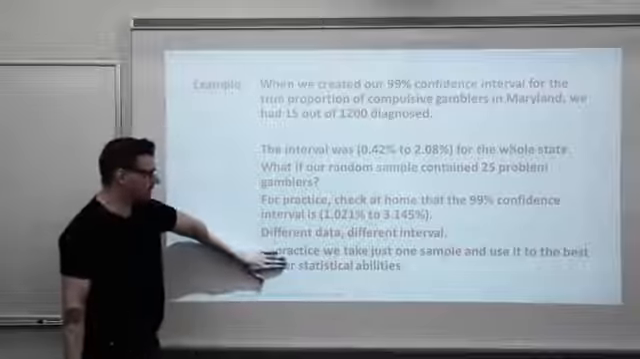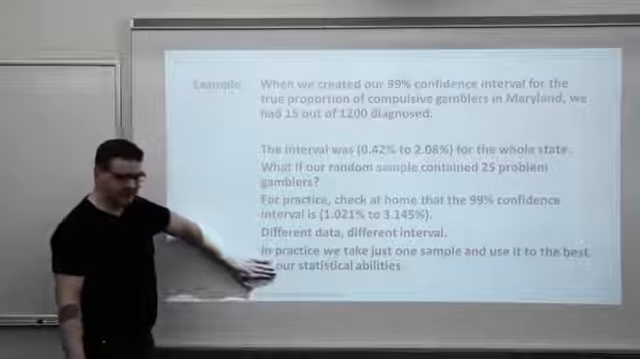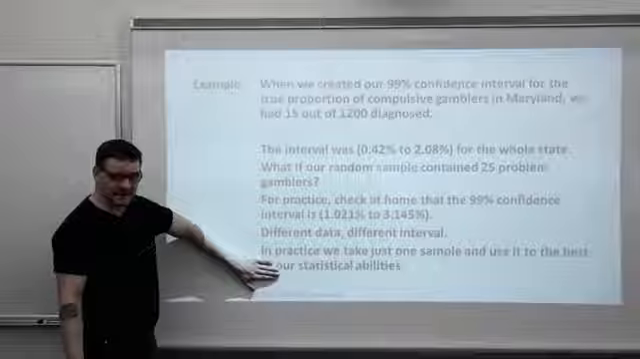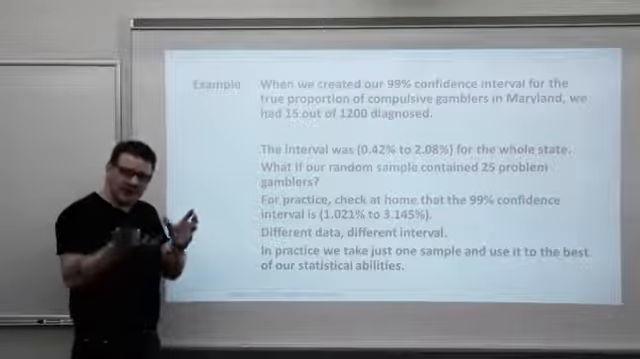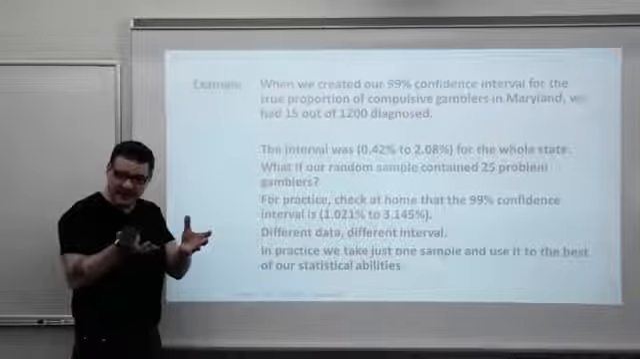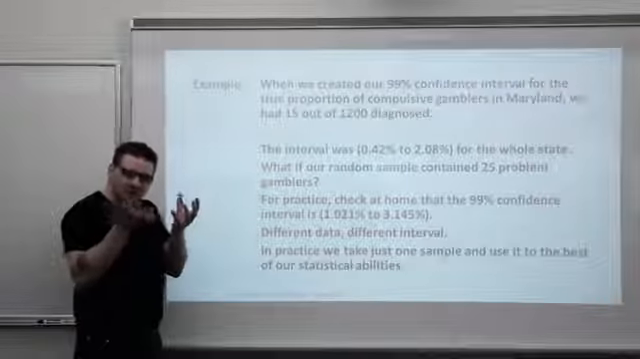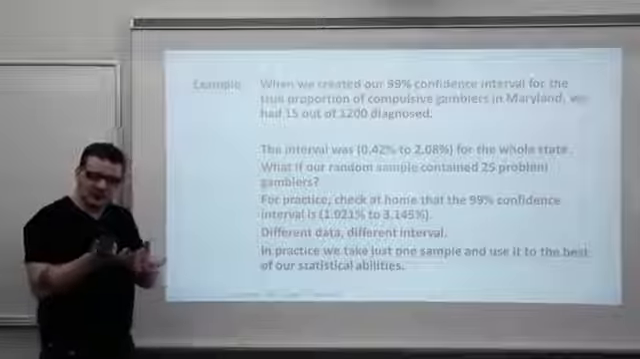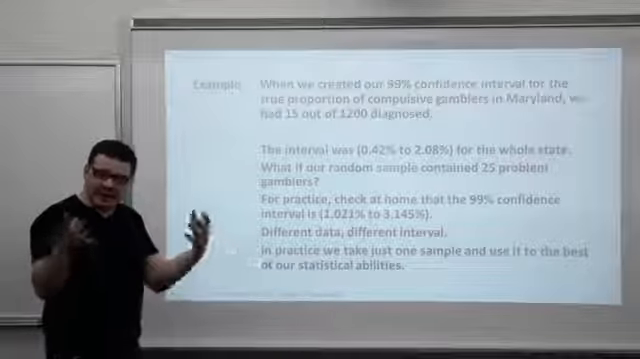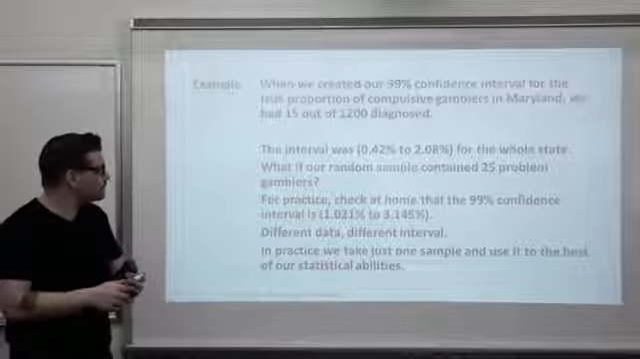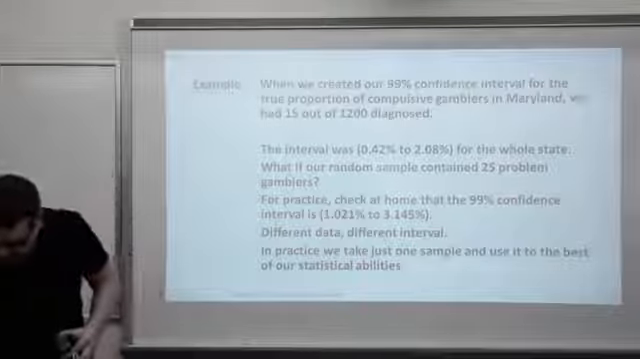In practice, we're just going to take one sample and use it to the best of our statistical abilities. Remember, we're never sure. In the whole rest of the course, you're taking a little piece of the whole pie and making conclusions. You'll never be 100% sure of your conclusions. There'll always be a little bit of uncertainty. But we try to minimize it, and we can live with the results that we can get. All right, that was 2. Let's go to 3 here.